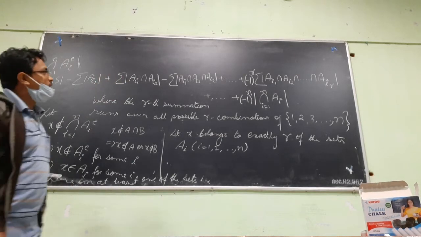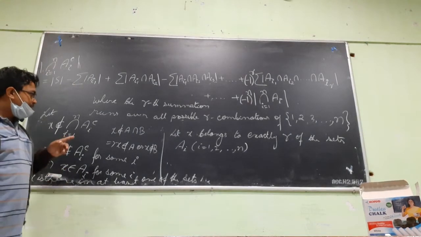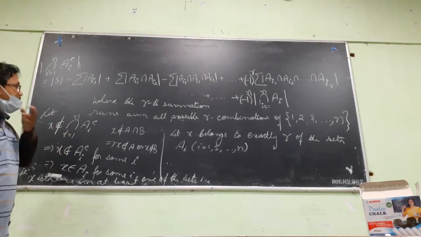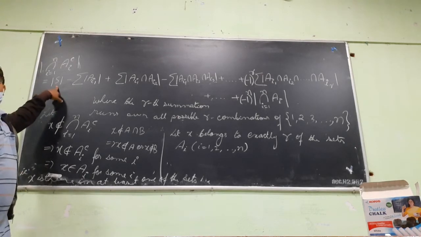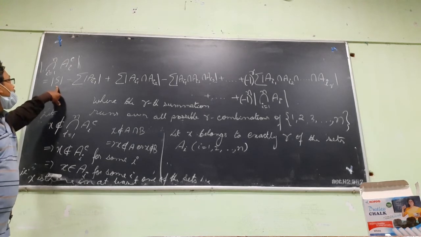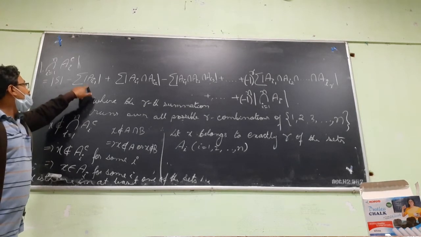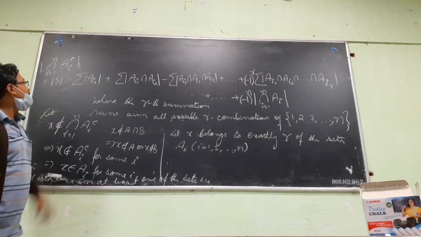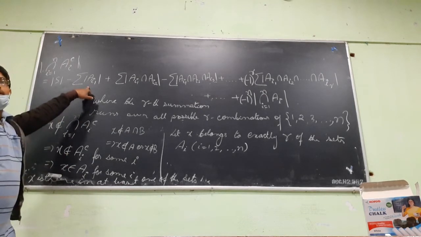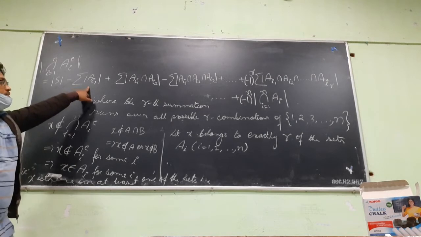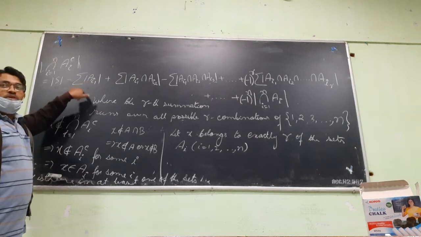How many times will it be counted in this sum? So if x is there in exactly R of the sets, consider the first one. How many times is it counted here? Once. x is there in S, so x is counted once in this. In the summation of the second term, how many times is x counted? R times, because x appears in R of these sets.